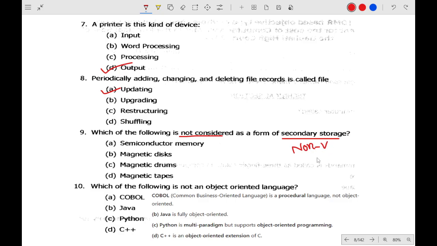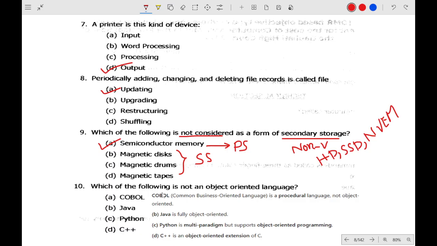These are secondary storage, such as hard disk, SSD, NVMe, and other than that, magnetic disk, magnetic drums. These are all secondary storage. So which one is not a secondary storage? It is the semiconductor memory. It is the primary storage.